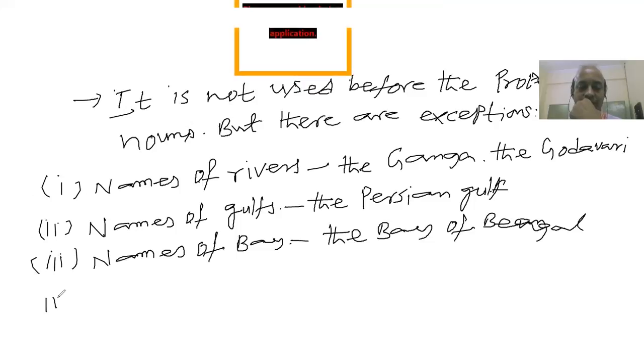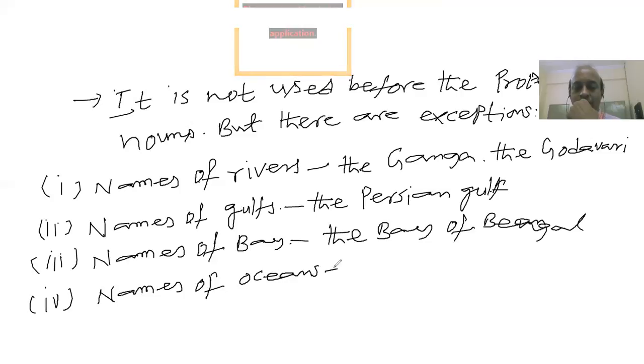The other exception in usage of the definite article before proper nouns is names of oceans. The Pacific Ocean. You say the Pacific Ocean.